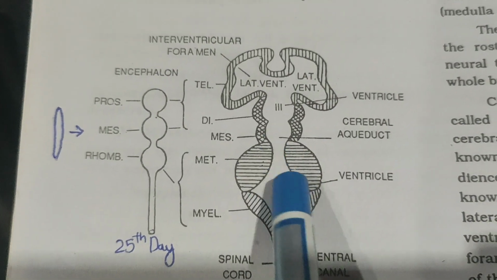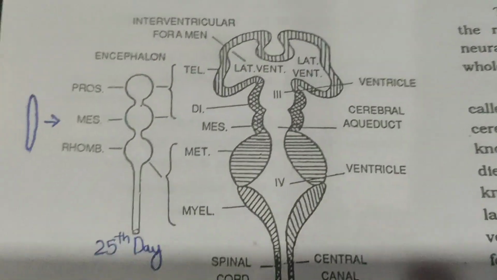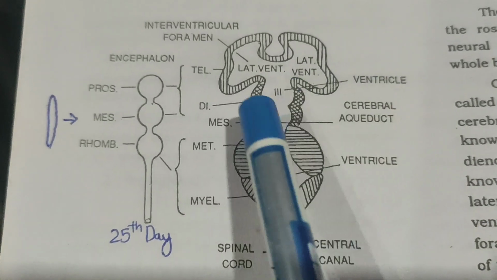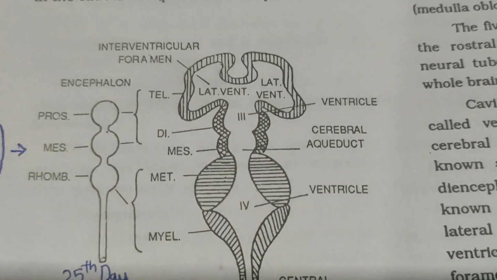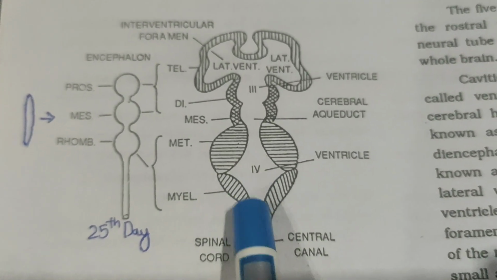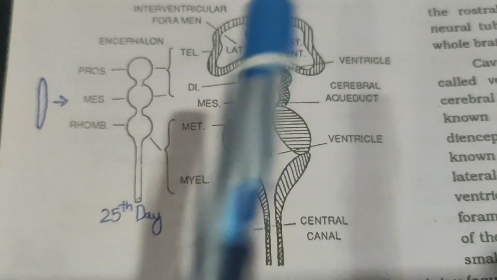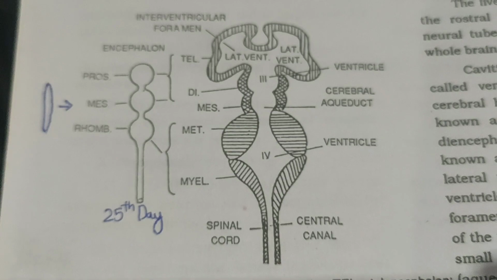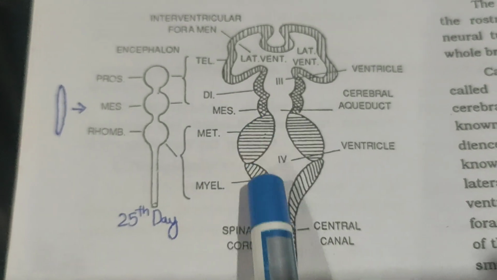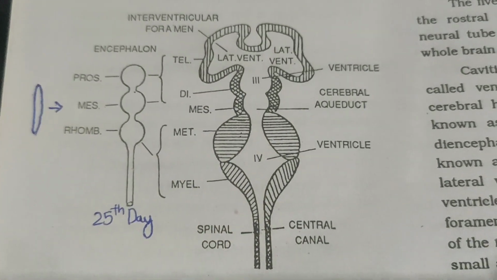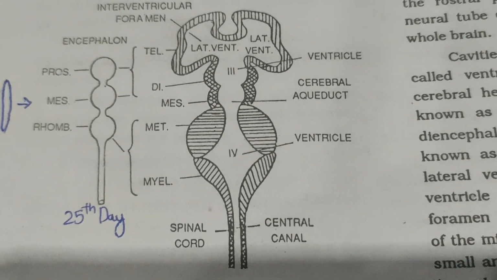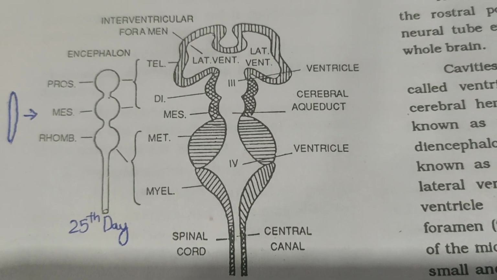The cavity of the rhombencephalon is called the fourth ventricle. So this you should remember always. So these ventricles, the fourth ventricle, the third ventricle, and the neural central part, that is the cerebral aqueduct, are all filled with CSF. Through this the cerebrospinal fluid passes in the central nervous system. So these all are fluid filled, CSF filled areas of the central nervous system.